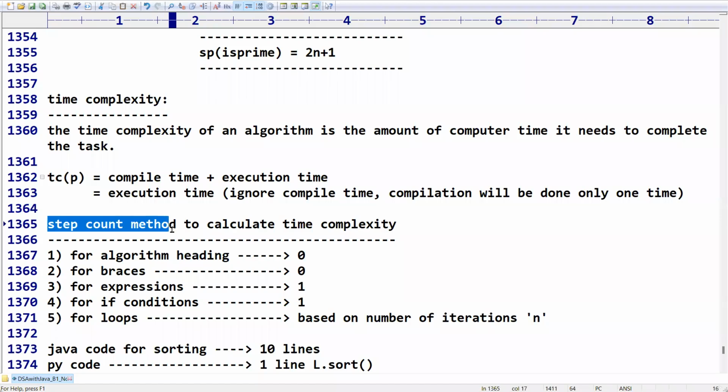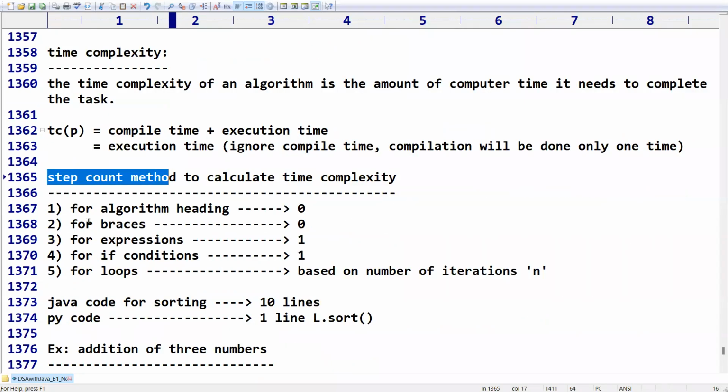Step count method. These are theoretical parts, try to remember. Here, for every expression, it will take 1 unit of time. For if conditions, it requires 1 unit of time. For loops, it depends on the number of iterations. For example, if a loop is running 5 times, the time complexity is of course a unit time only. But if it is running n iterations, depending on n, then it will become n. It may be a linear, quadratic, cubic, power 4, square or logarithmic equation, which we will discuss in future.